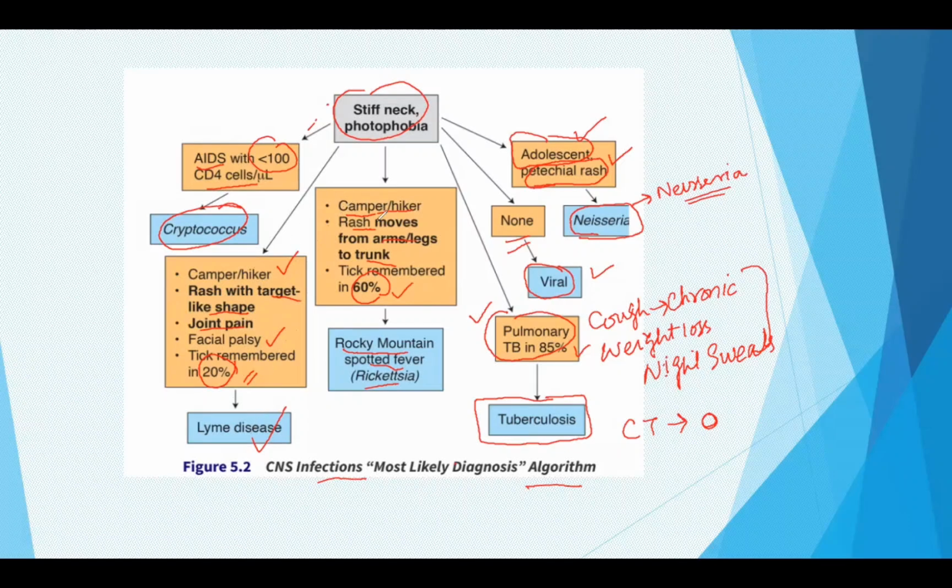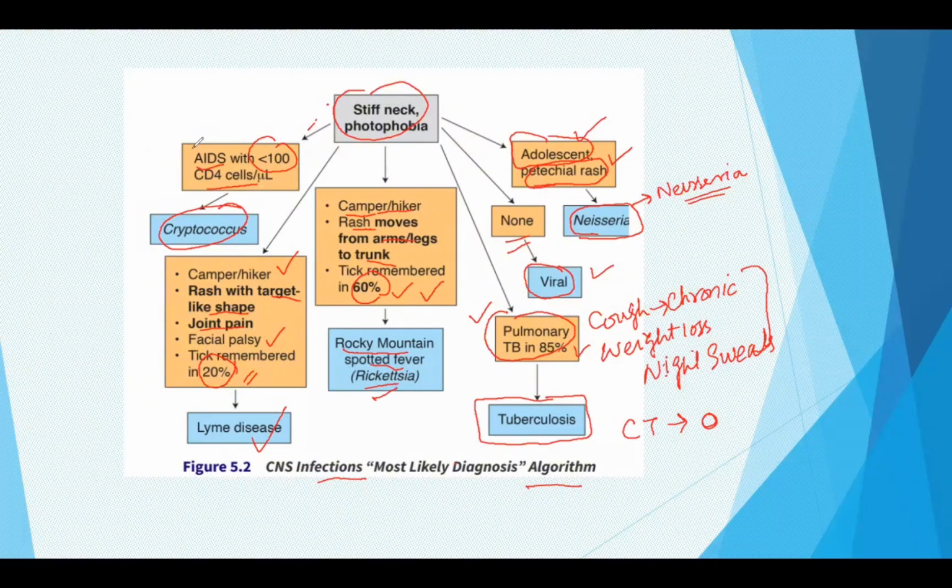On the other hand, if the rash moves from the arms and legs to the trunk, and most frequently the tick is remembered in these cases, the patient might be suffering from Rocky Mountain spotted fever, and this is caused by rickettsia.